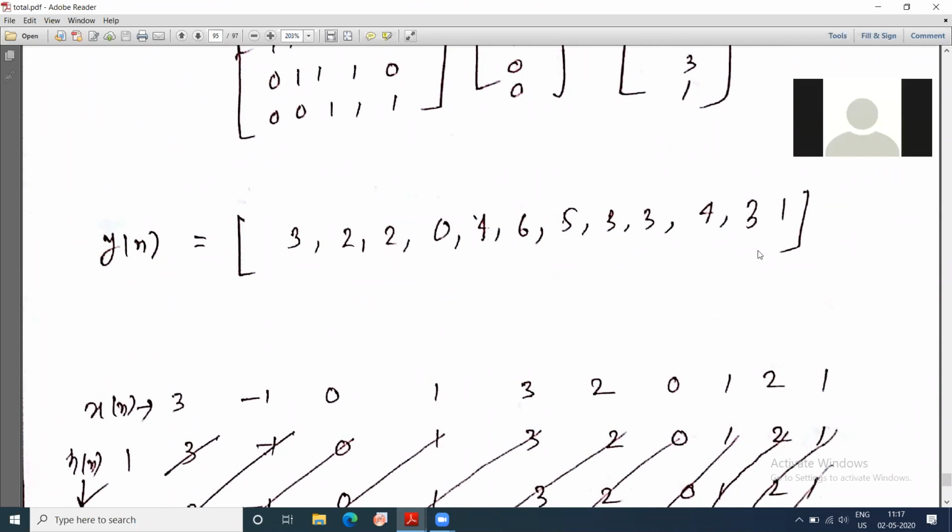Are you following? Yes sir. Whether you take n equal to 4 or n equal to 5, the answer will be the same. All right. So whichever n you take to make a solution, what I am suggesting is that for such kind of problem, when you have 3 points in the impulse response, you have to take the minimum value of n as 4. Why? Because otherwise your L will have only 1 point if you take less than 4. If you take n equal to 4, then you have 2 points in the length.